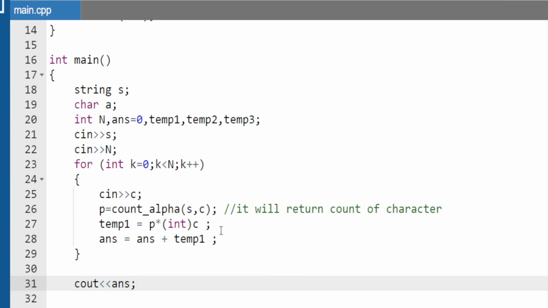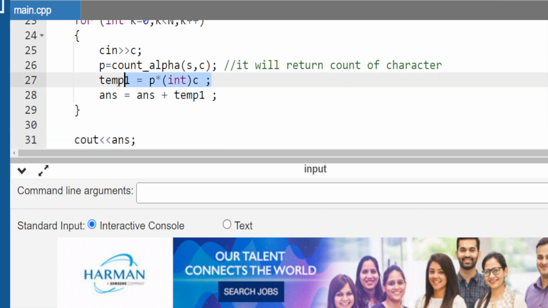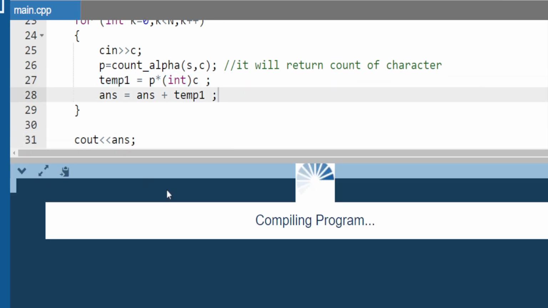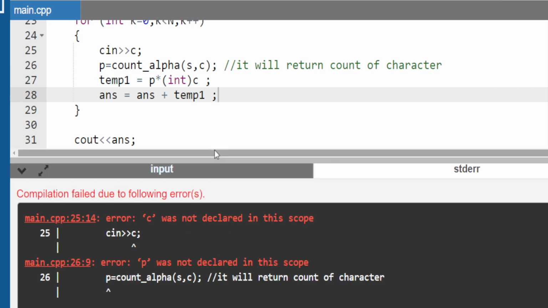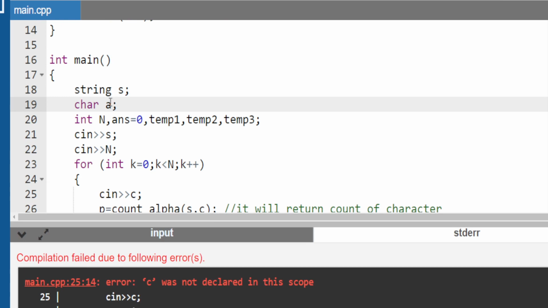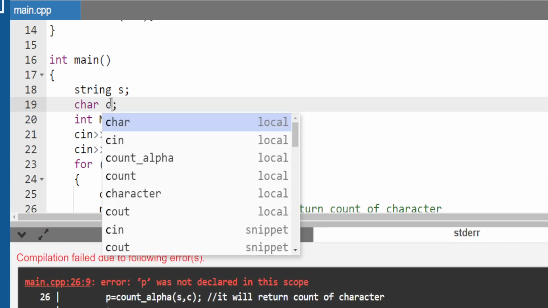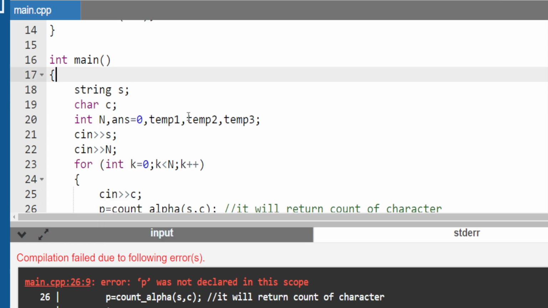Let us try once, and if any error occurs we will discuss, no problem, because I have not used this in 2 to 3 years, that's why I don't remember 100%. I am just working in Python, that's why. Okay, C was not declared, no worries, so let us declare C here. Okay, P also not declared, yeah. Let me declare P as well.